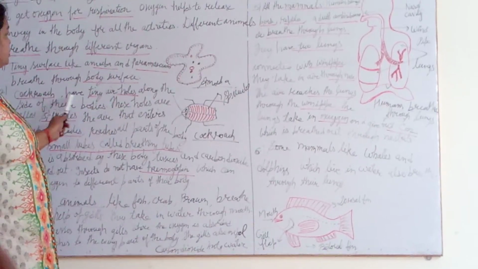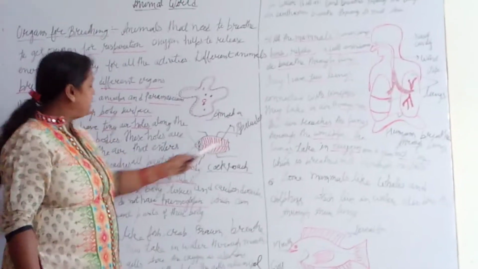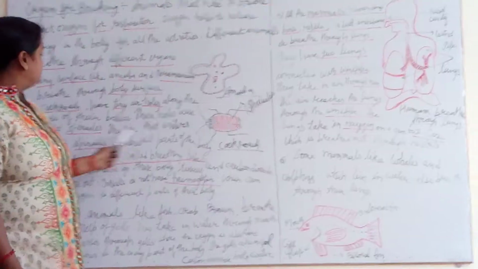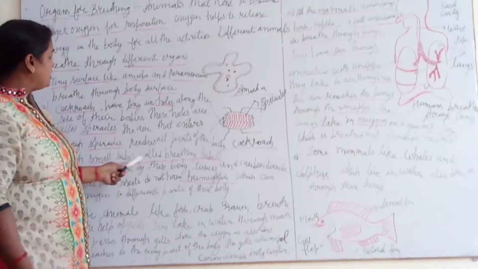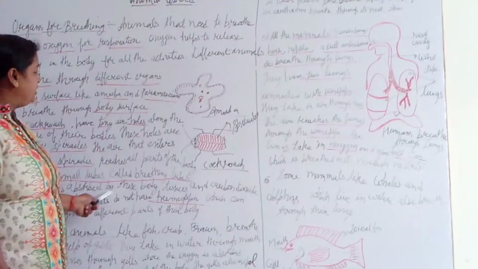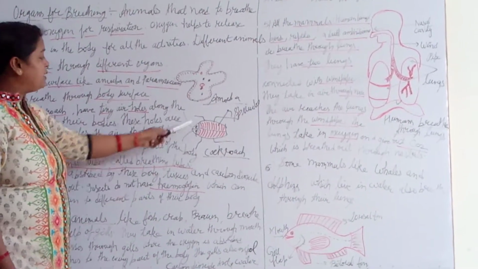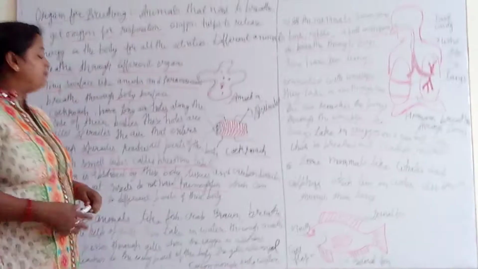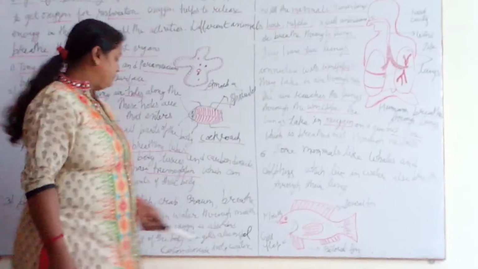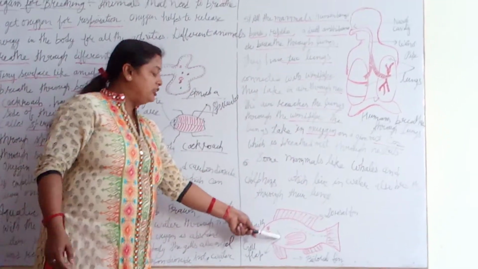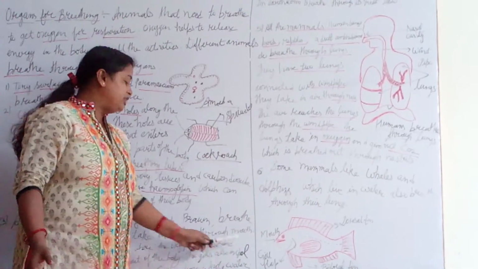Next, the cockroach. They have tiny holes called spiracles. The air enters through spiracles, reaches all parts of the body, and these are called breathing tubes. They do not have hemoglobin here, and oxygen is supplied to all parts of the body. Now, aquatic animals, which I have already explained. In a fish, they take water in through the mouth, absorb the oxygen gas through gills, and expel the carbon dioxide gas.